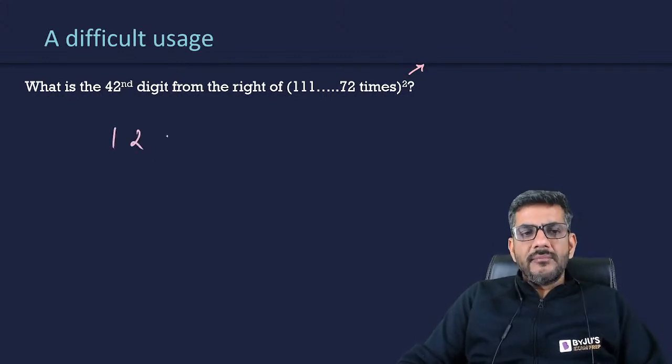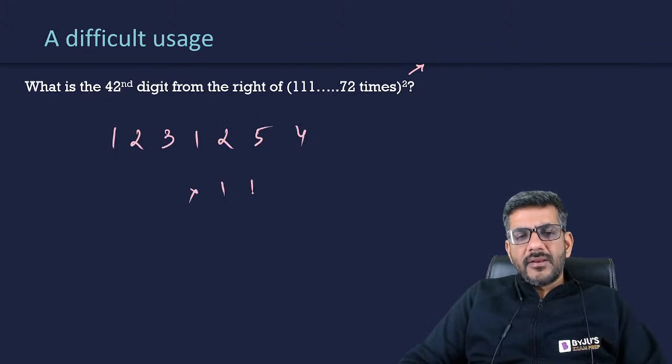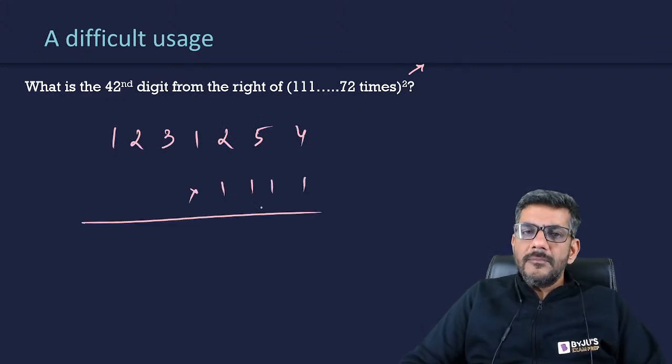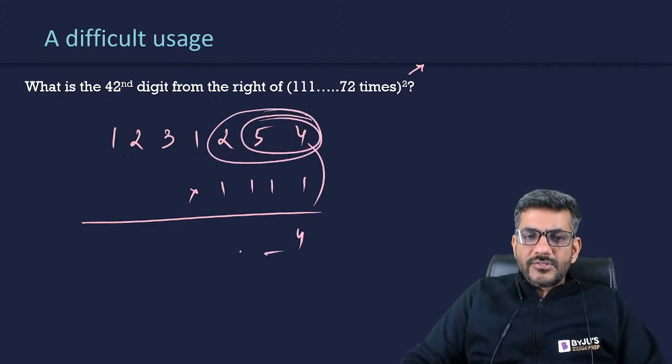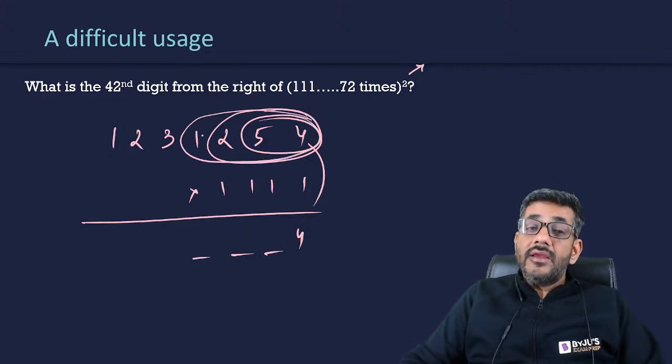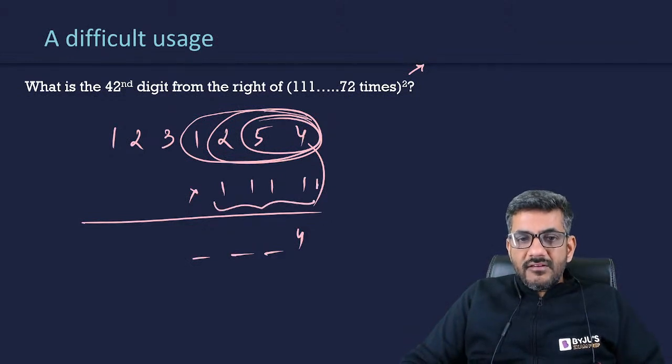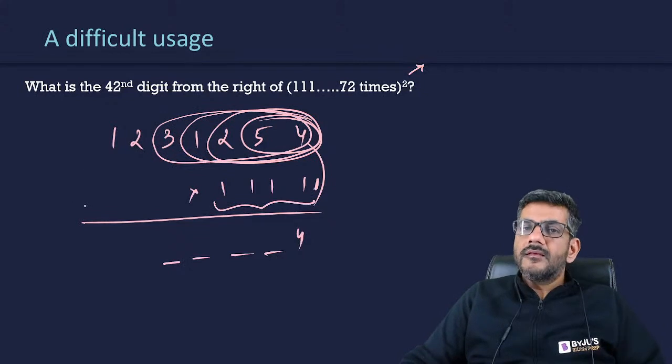The point is, we discussed a little while ago, let us say if this is the number and I'm multiplying it by 4 times 1, how do we do that? We write 4 as it is, then we do 4 plus 5 and we write here. We do 4 plus 5 plus 2, we write here. We do 4 plus 5 plus 2 plus 1 and we write here. And then we add the next pair of 4 because there were only 4 times 1. If there were 5 times 1, my fifth digit would have been the sum of these 5, right?